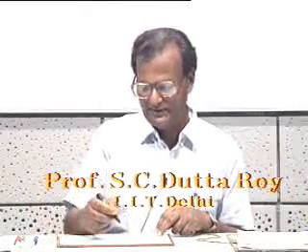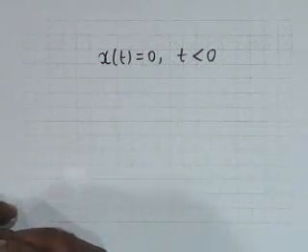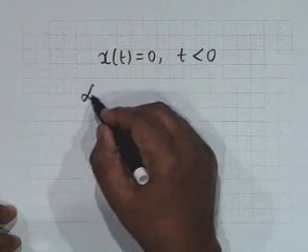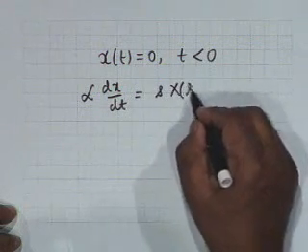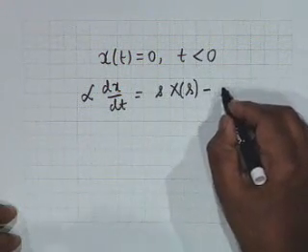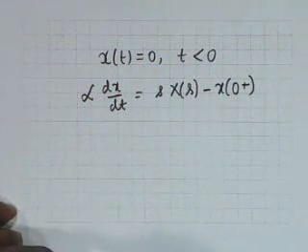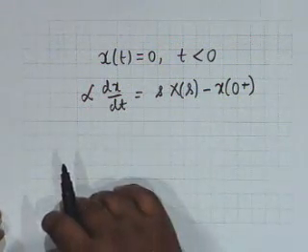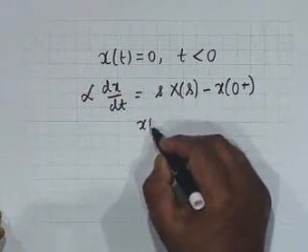In fact, what we said is that if x of t is a one-sided signal, that is, x of t is 0 for t less than 0, then we proved that Laplace of dx dt is equal to s times capital X of s minus x of 0 plus, right? We proved this. And then a question was raised, and I said I will take it up at the right moment. The question was raised, suppose x of t is u of t,